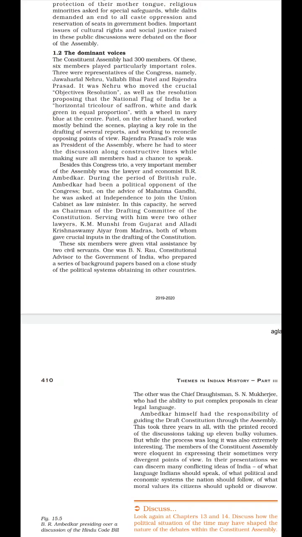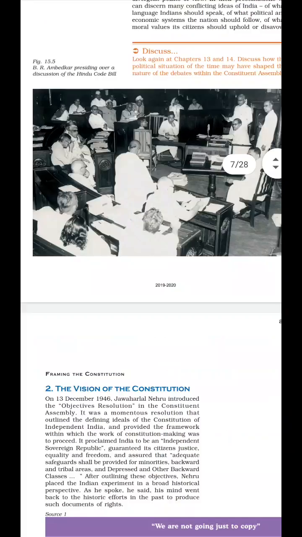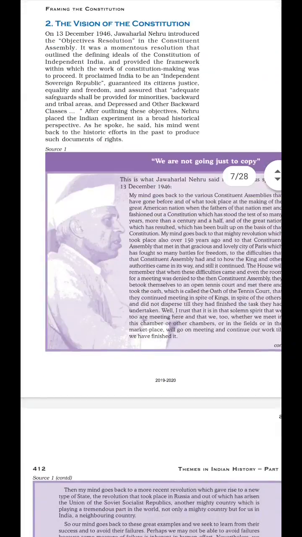Clear? Now apart from these 6 members, 2 other important members were also there who helped them. Who were they? B.N. Rao, who was the constitutional advisor, and S.N. Mukherjee, who was the chief draftsman. Now next we will move on to our next topic, that is the vision of the Constitution.